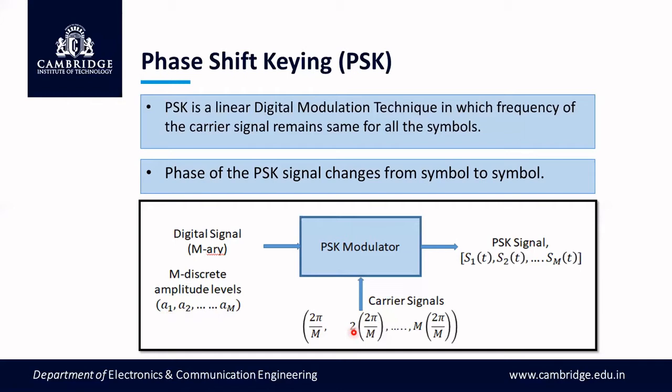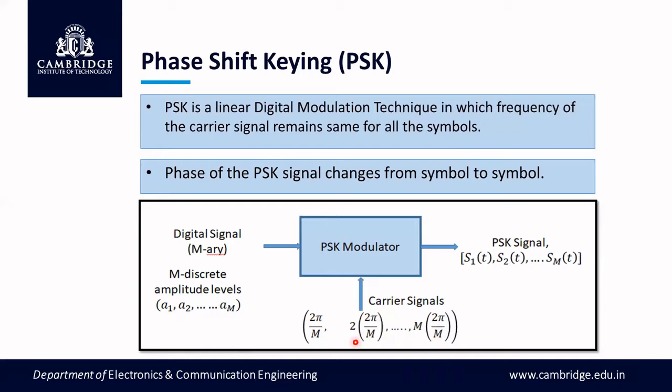Similarly, 2 times 2 pi by M is the phase value of symbol 2, that is amplitude A2. Likewise, the final value is M times 2 pi by M. So like this, the 360 degrees is equally divided into M phase values, so that the phase difference between 2 consecutive symbols is constant.